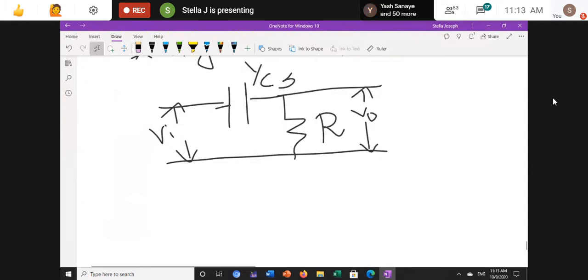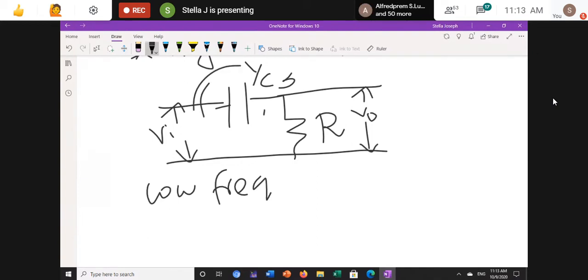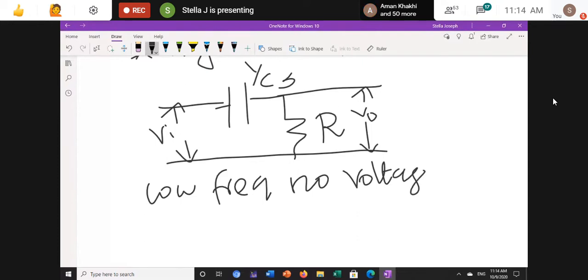So how am I saying this is a high pass filter? Because when I pass low frequency, the capacitor will block it. It will not pass the signal through the circuit. None of the current will flow, no voltage, so the value will be 0.